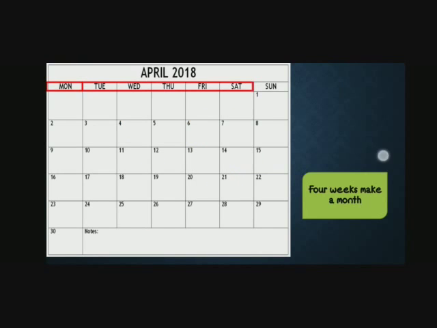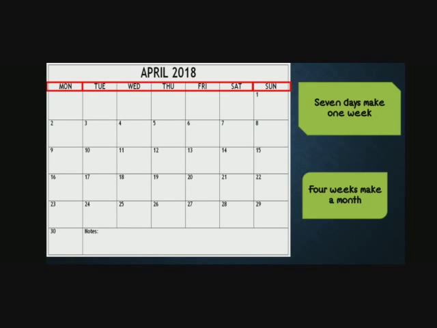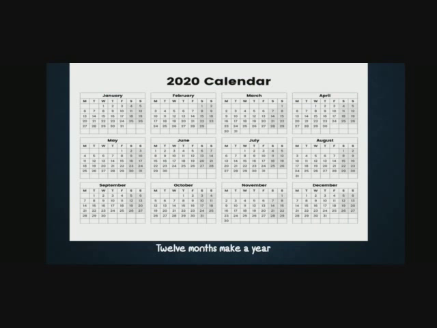Monday to Sunday makes a week. 2 weeks make a fortnight. 4 weeks make a month. 12 months make a year. So as we all know, from Monday to Sunday, that is 7 days, make a week. And when we join 1 week to another week, it is called a fortnight, that is 14 days. And when 4 weeks come together, it forms a month. And when 12 months come together, it makes a year.